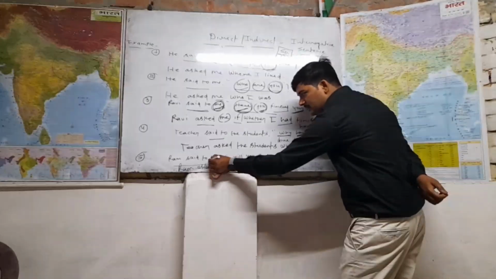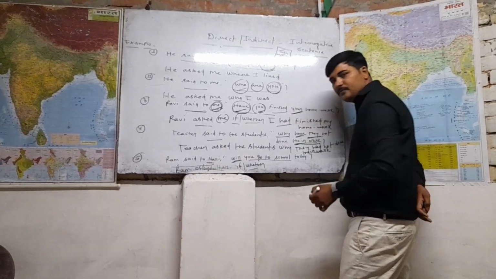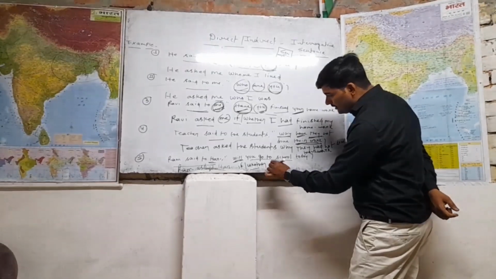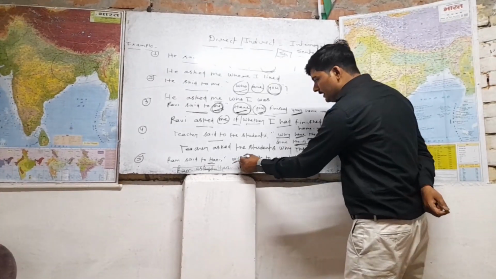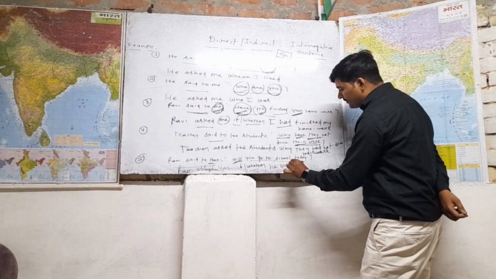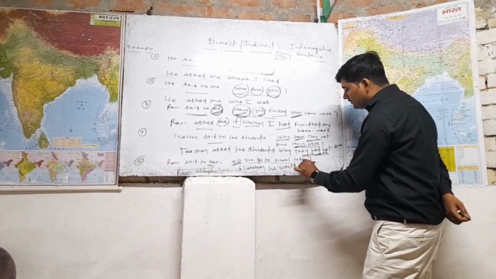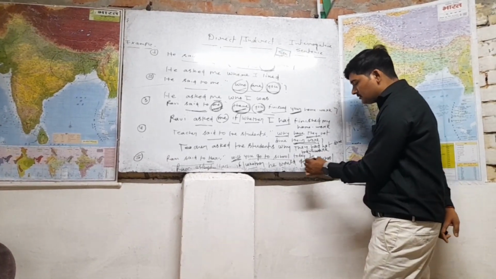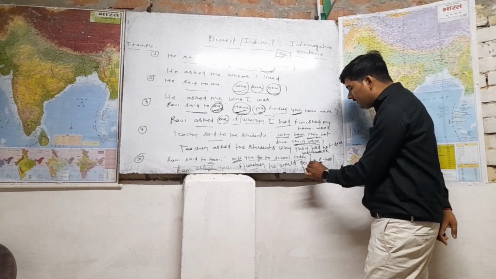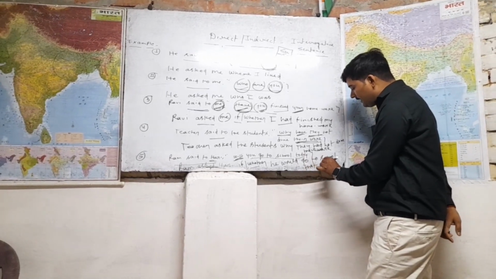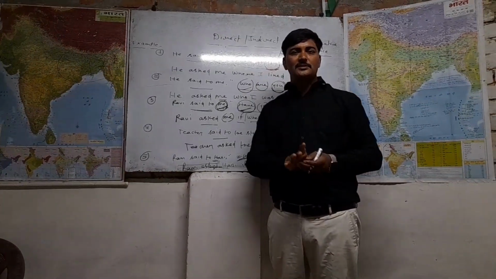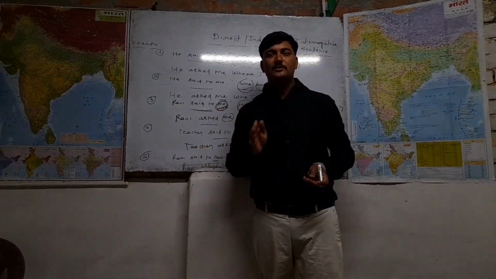So "you" is going to change according to the object. The object is Hari. So it is going to be changed into "he". Whether he. Then this "will" is going to be changed into "would". He would go to school. And as you know, "today" is going to be changed into "that day". So here I have told you all the details regarding interrogative sentences, how they can change from direct to indirect.